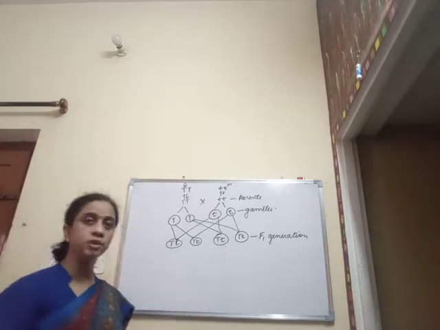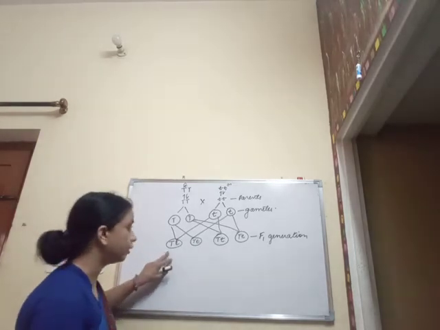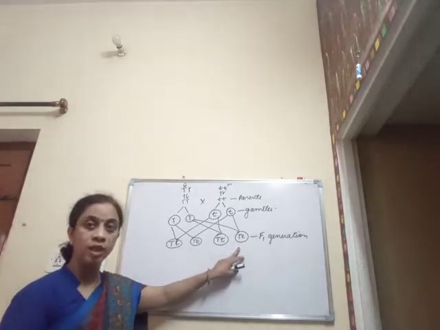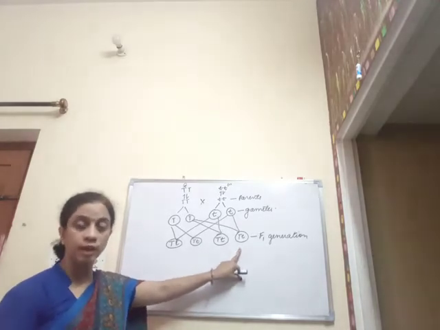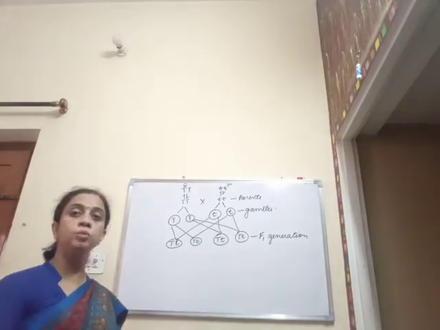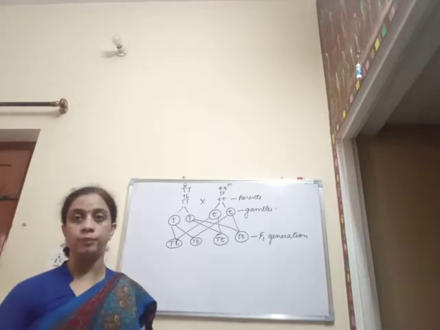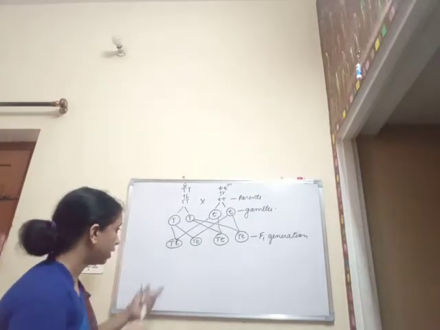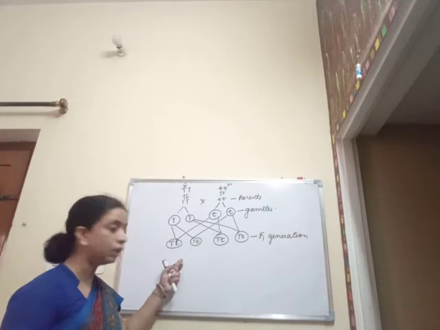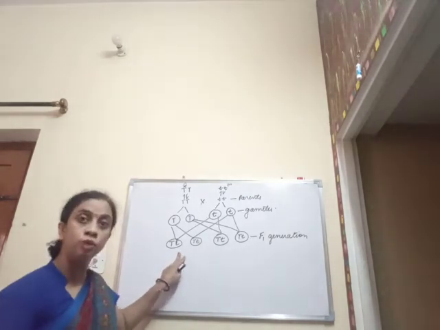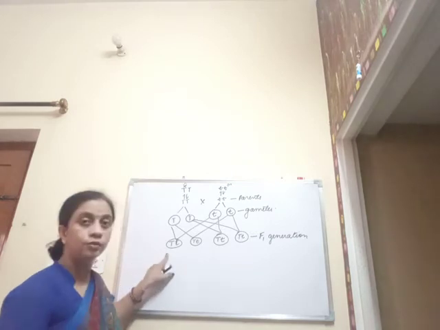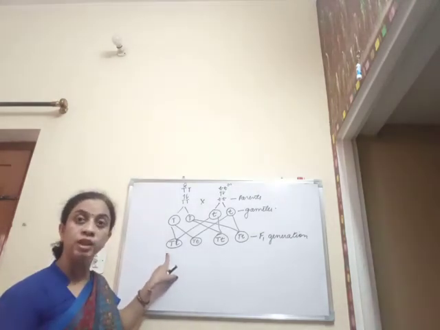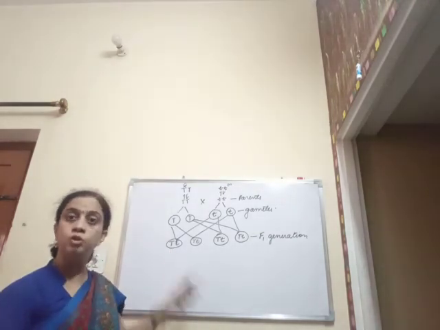So in this F1 generation, we can see that all the progenies that were obtained were heterozygous for a trait, and not only heterozygous for a trait, they were found to be tall morphologically. But as we study the genetics over here, we see that the trait for dwarfness was also present over here. That means the gene for tallness has masked over the effect of gene of the dwarfness.